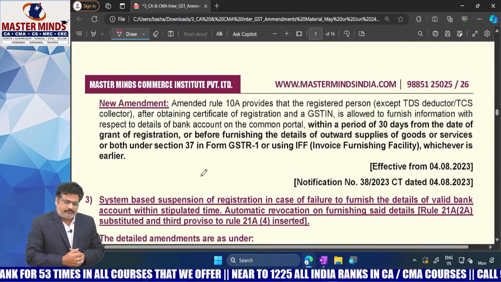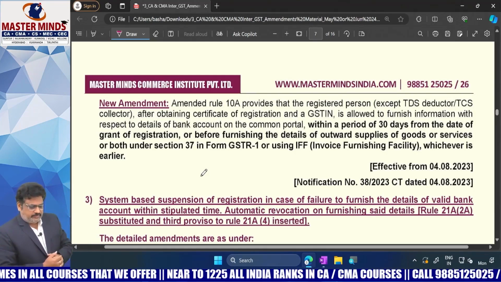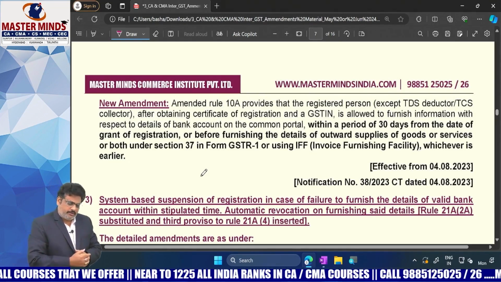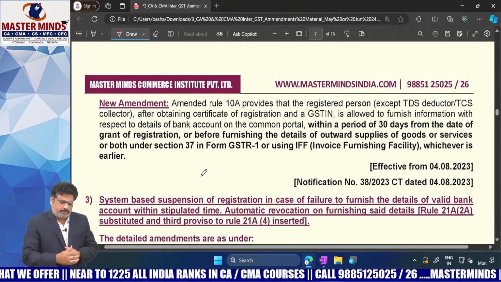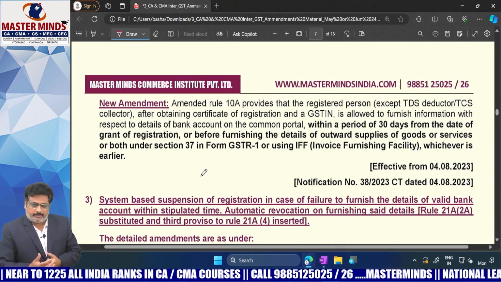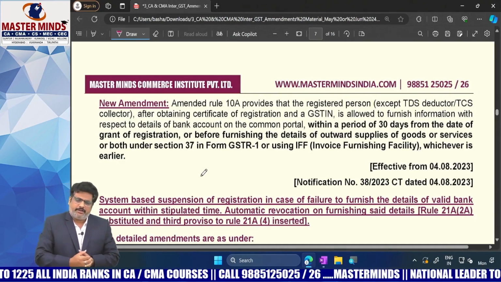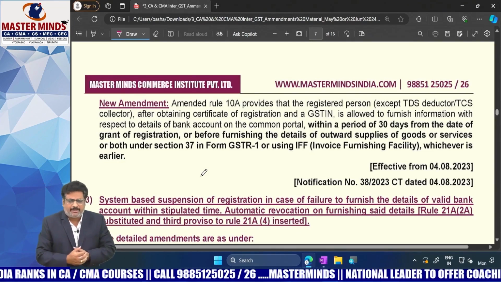From the date of RC within 45 days or the first GSTR 3B due date, whichever is earlier. On or before that particular date, what shall be done? Bank account details are needed to be submitted to the department. Otherwise, your RC can be cancelled.